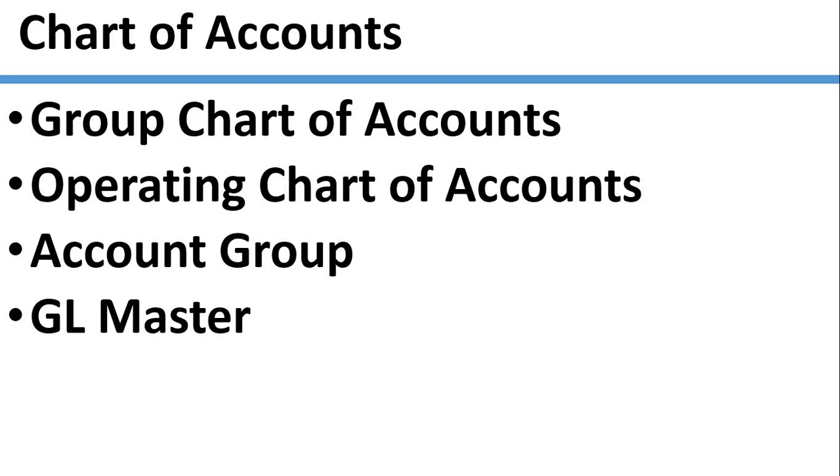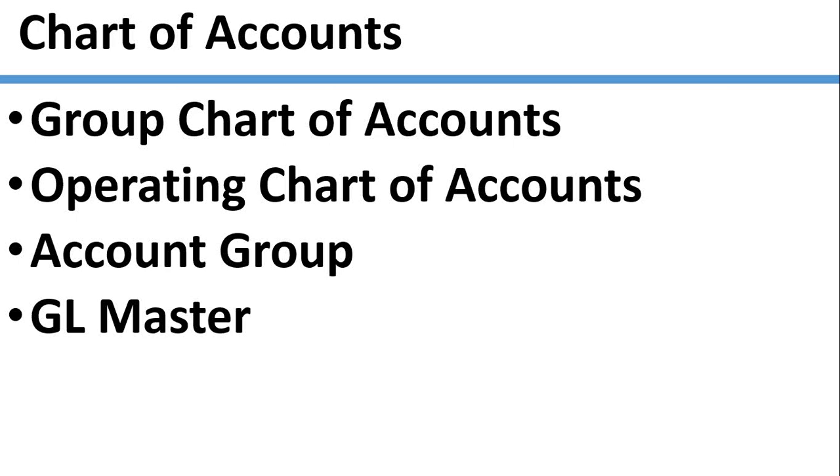Overall, if you want revenues, income statement, and balance sheet throughout the globe, we need a group chart of accounts for consolidation purposes. So initially we create the group chart of accounts, then we create each country-wise chart of accounts.